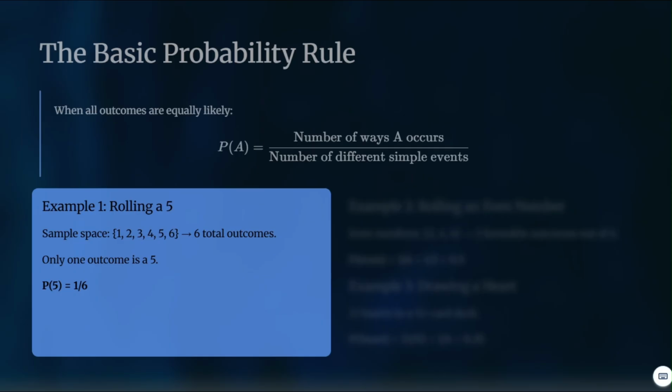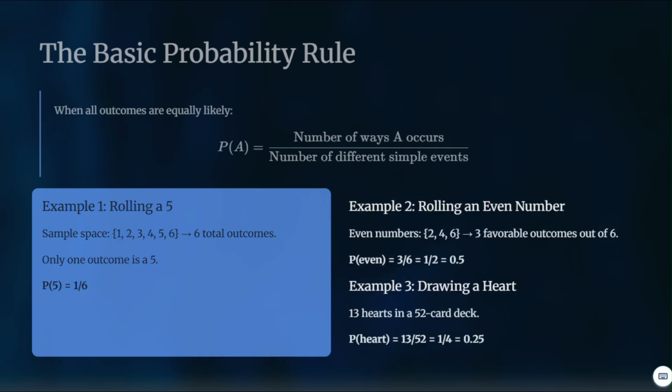There are 6 different sample events, or 6 total outcomes. And the number of ways that a 5 can occur is only one way. So only one outcome is a 5. Therefore, the probability of rolling a 5 will be 1 over 6.